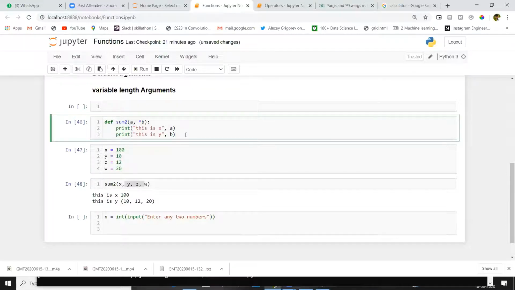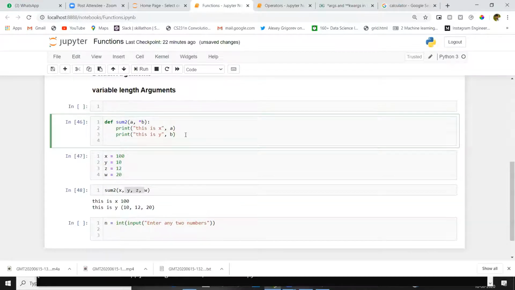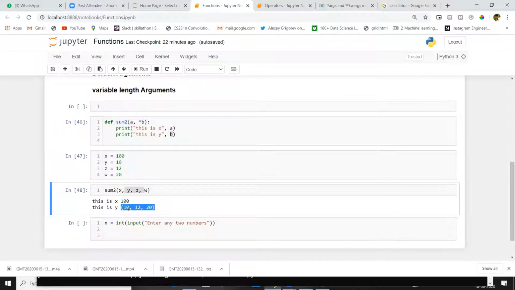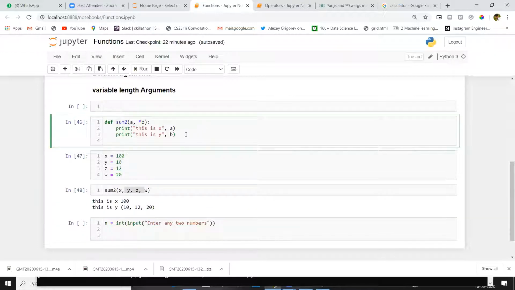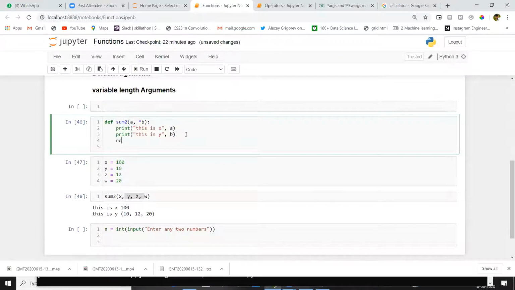Now here, if you want to add these, we will run a loop to get items from this B. Inside B, we have these three numbers 10, 12, 20. Now I will remove 10 from this tuple and add this 10 to x, and then I will add 12 to x, and I will add 20 to x. Then I will get my complete output. Now I am giving the result here.